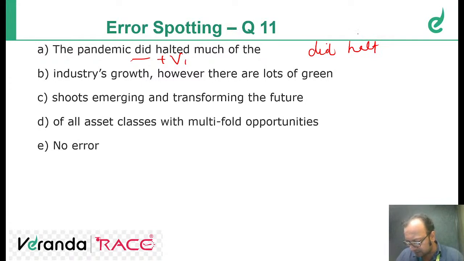Okay, got my point. Shanmuga Priya says A. And Rukmani, yes. Shriram says A. Absolutely correct. The pandemic did halt much of the industry's growth. However, there are lots of green shoots emerging and transforming the future of all asset classes with multifold opportunities. Fine. Who says B? Mayuri Kumaravel says B. There are lots of green. No, it's correct, A. Balaswati B says A. Correct.